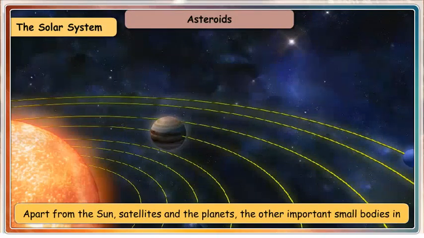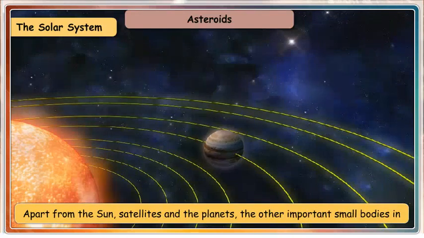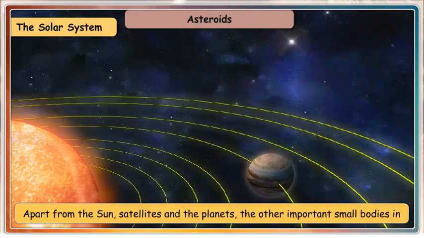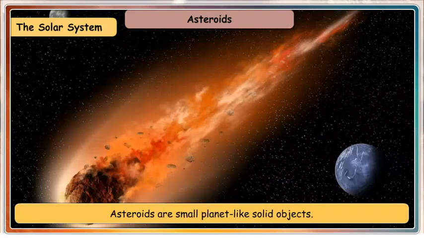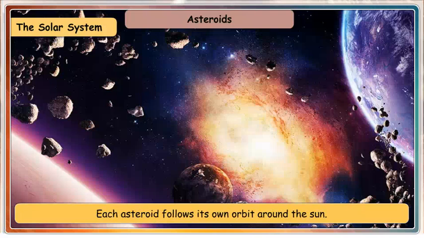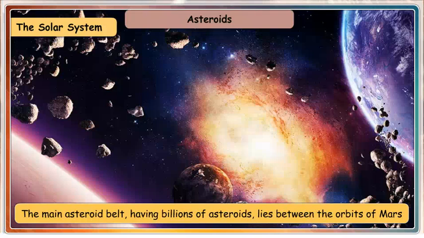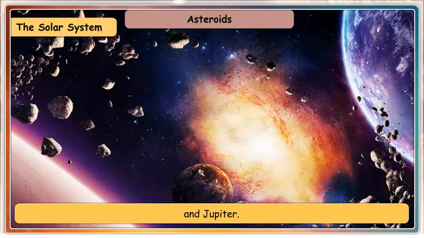Asteroids. Apart from the Sun, satellites and the planets, the other important small bodies in our solar system which revolve around the Sun are the asteroids. Asteroids are small planet-like solid objects. They are also called planetoids or minor planets. Each asteroid follows its own orbit around the Sun. The main asteroid belt, having billions of asteroids, lies between the orbits of Mars and Jupiter.